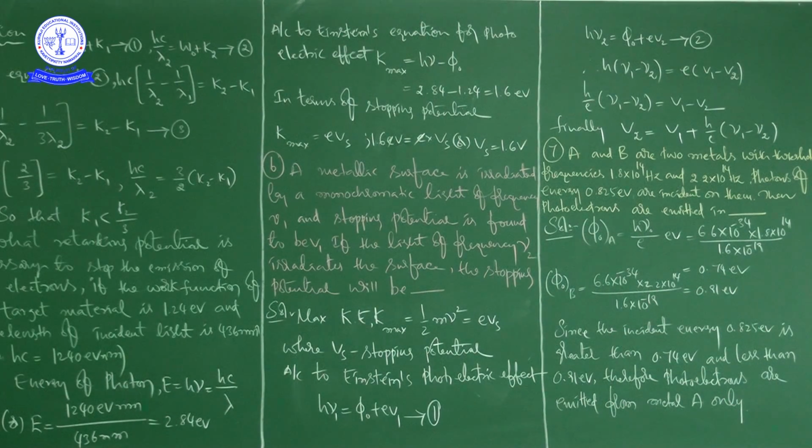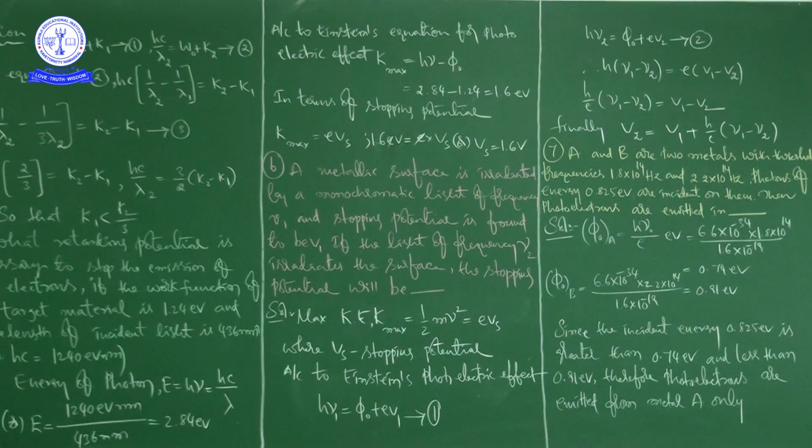You understood what the photoelectric effect is, right? Here it is 0.74 electron volt, and here it is 0.91 electron volt. In the question they have given this much energy incident on them. If you compare, this is less than this and this is greater than this.